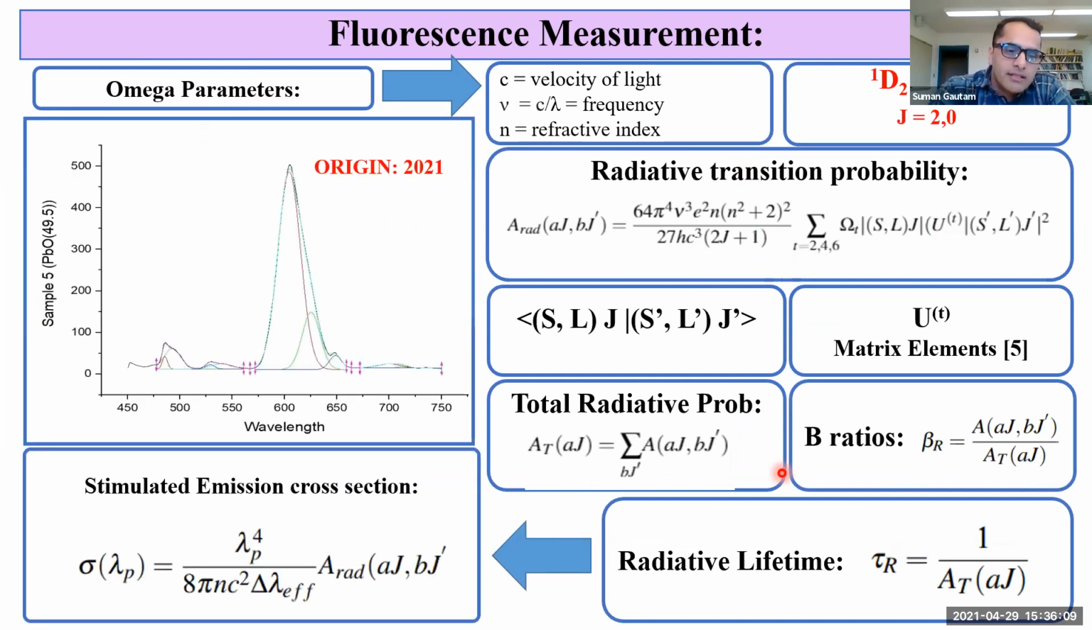Now to calculate the estimated emission cross-section, the fluorescence spectrum is loaded in Origin and it is fitted with a Gaussian to find delta lambda effective, the full width half maximum. Lambda p is the peak emission wavelength that can be measured from the spectrum, and A is the radiative transition probability that we got from the previous calculations.